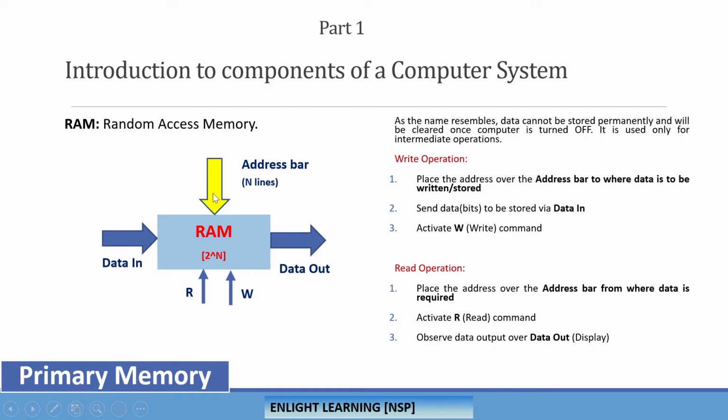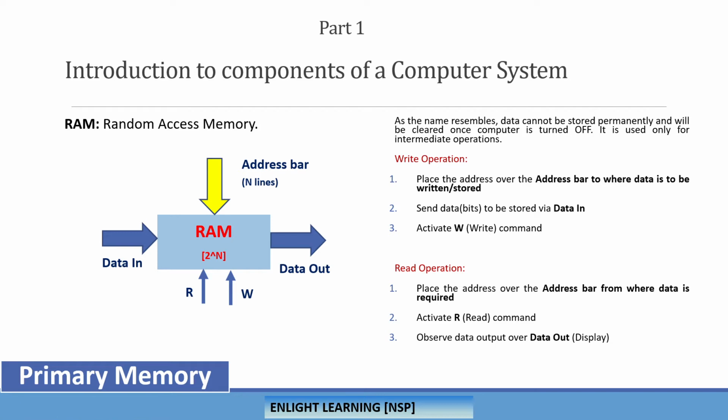So this is the address bus. On the address bus, you put the address where the data has to be stored, then put the data to be stored on the data bus, and then enable the write command. That's it. This is going to store the data in the RAM locations.